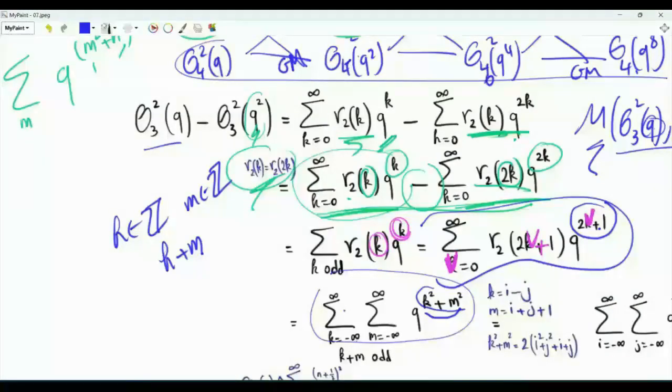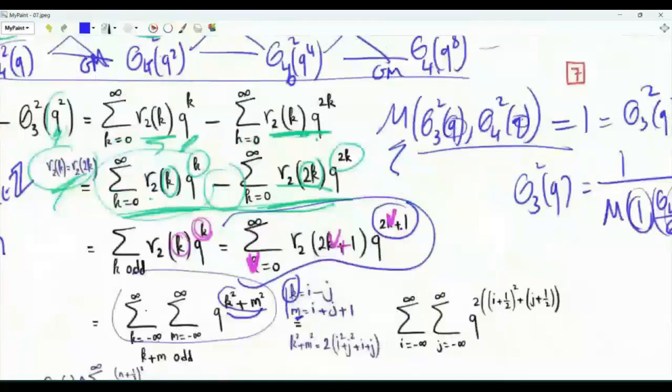We change from k and m to i and j, where i and j are just integers, but we will use k equal to i minus j and m equal to i plus j plus 1. By doing this transformation, note that if we add k and m, we get 2i plus 1. This is guaranteed to be odd. Rather than having a double sum where k is in Z, m is in Z, and the sum is constrained to be odd, now we have a double sum in which i is in Z, j is in Z, and that's it.